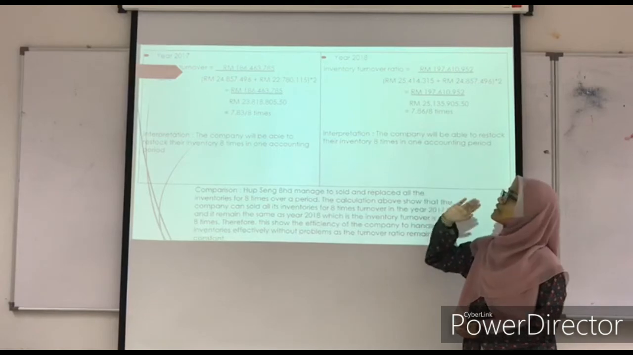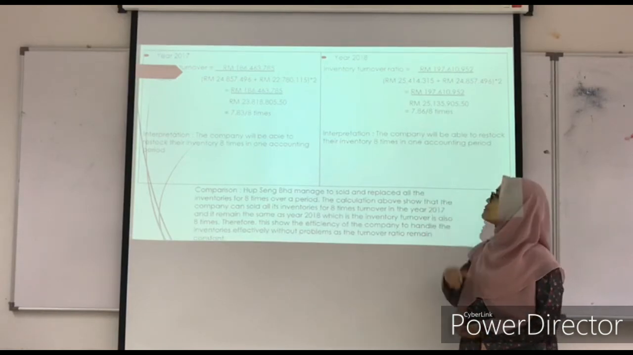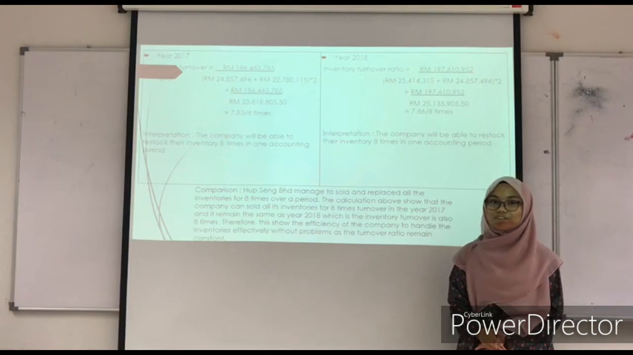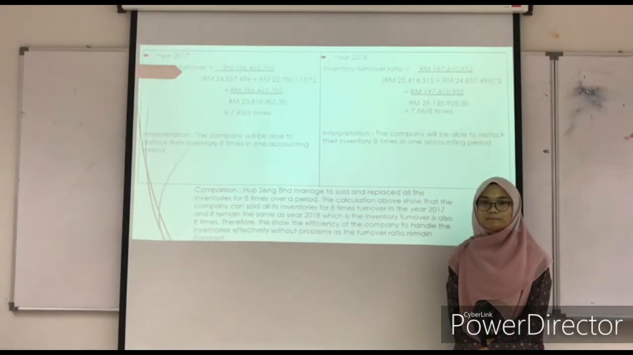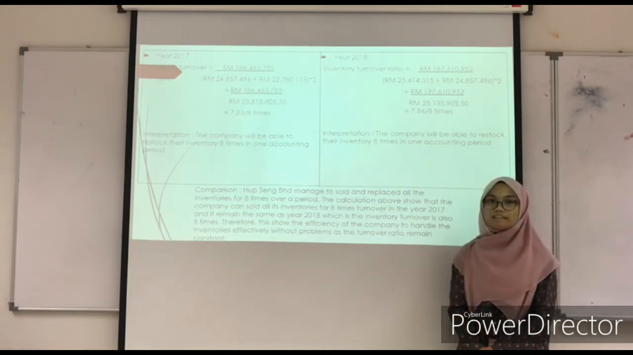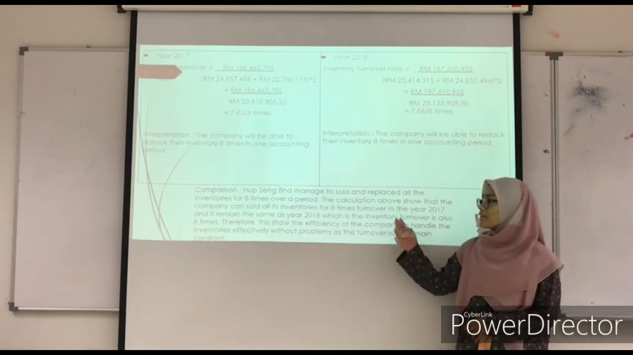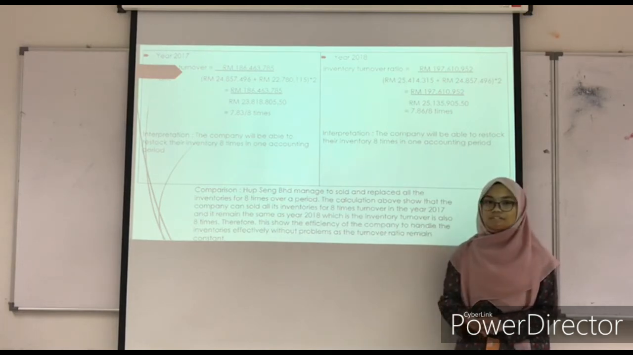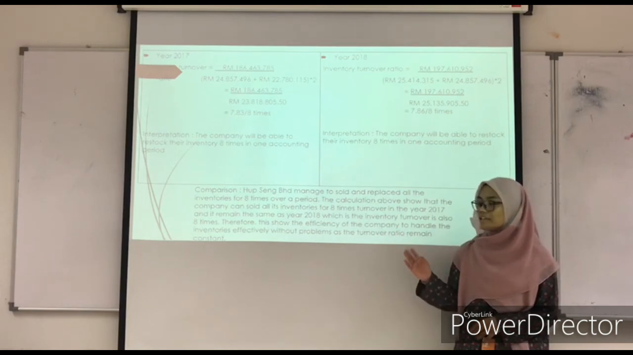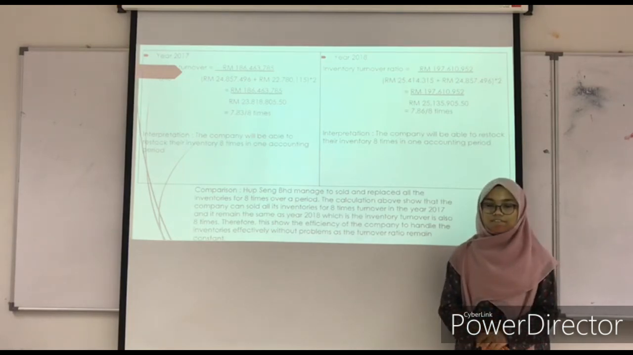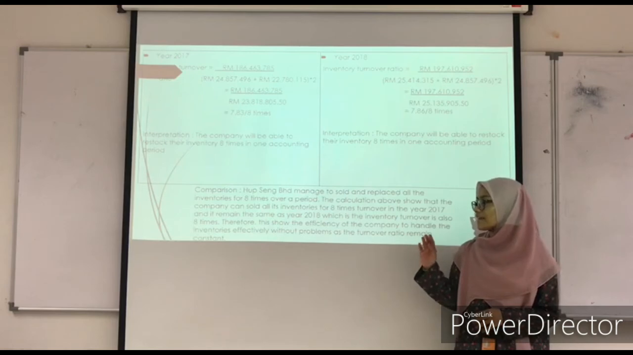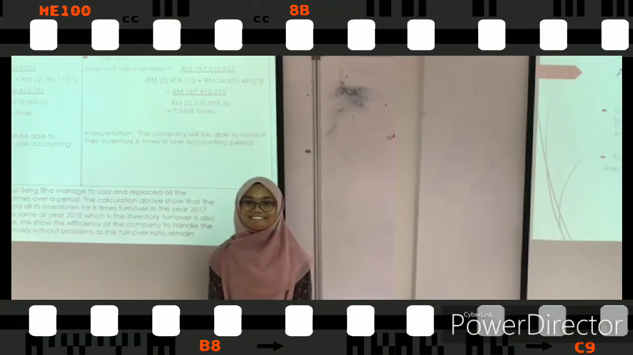In 2018, the inventory turnover ratio is 8 times, which means the company will be able to restock its inventories 8 times in one accounting period. Seng managed to sell and replace all the inventories 8 times over a period. The calculation shows that the company sold the inventories with 8 times turnover in 2017, and it remains the same in 2018. Therefore, the company handles its inventories effectively without problems, as the turnover ratio remains constant.